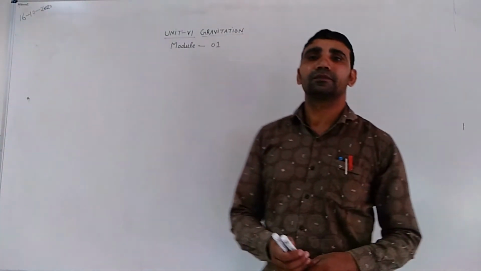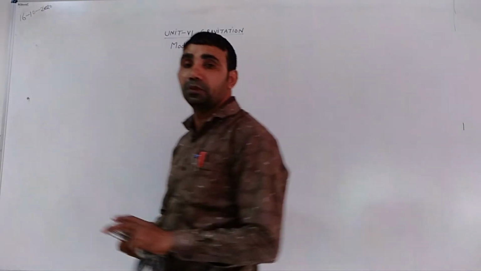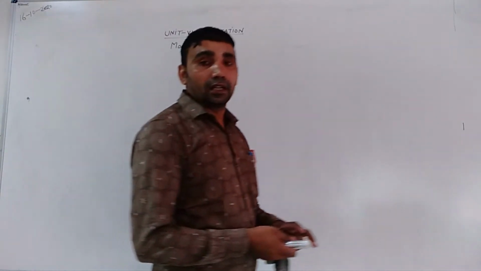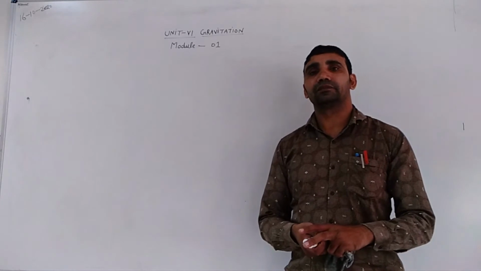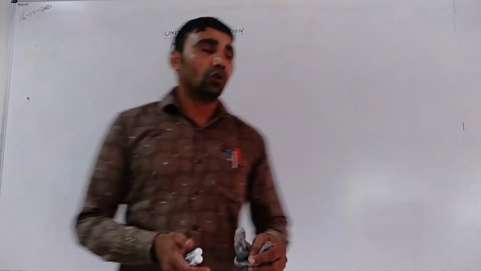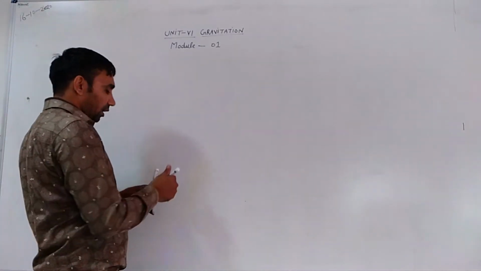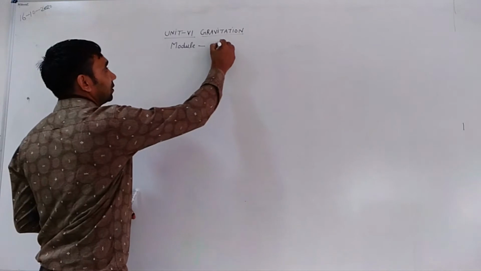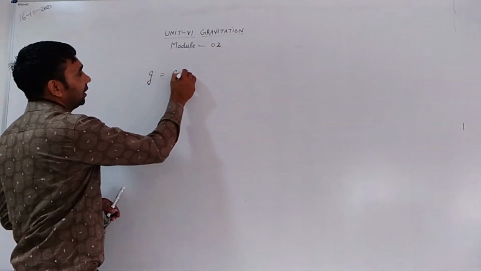Good morning, students. Today we are going to discuss variations of g with height h and depth d below the free surface of Earth. Now, as we know, the acceleration due to gravity on the surface of Earth, that is g, is equal to GM divided by r square.